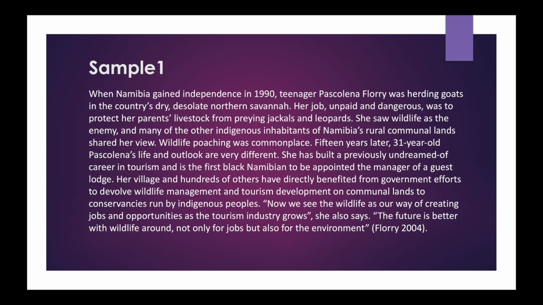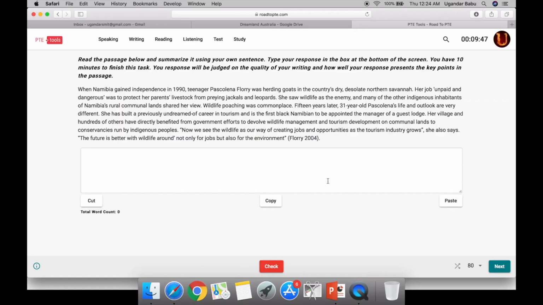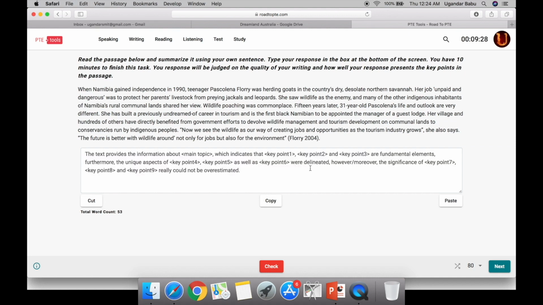Now we will see strategy 2 to score 79 plus. First, type the template quickly in this box. But now I am going to paste the template. Now how to identify the main idea? Mostly the main idea will be present in the first sentence and rarely in the second sentence. It will clearly show you what the passage is about. Don't try to understand the entire text, but up to some extent will do. And then grab the key points, whatever is connected with the main idea, and ignore the other details.